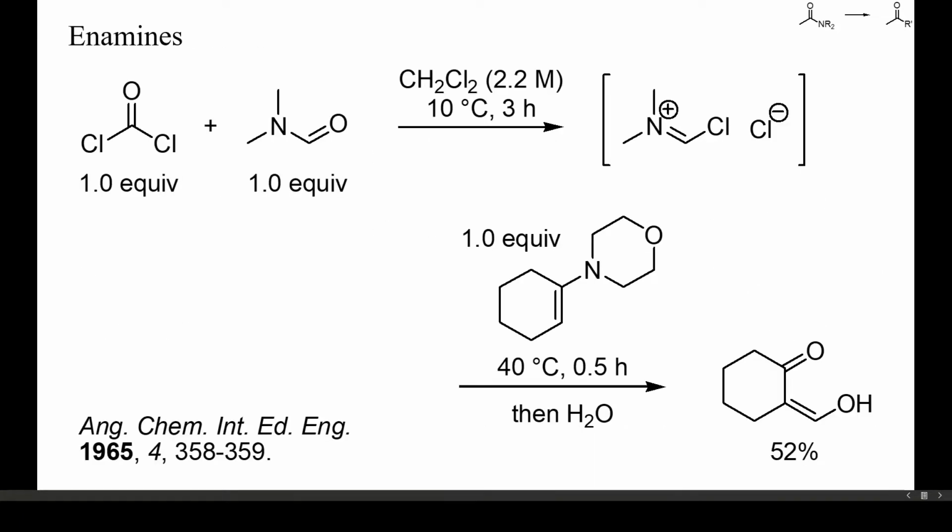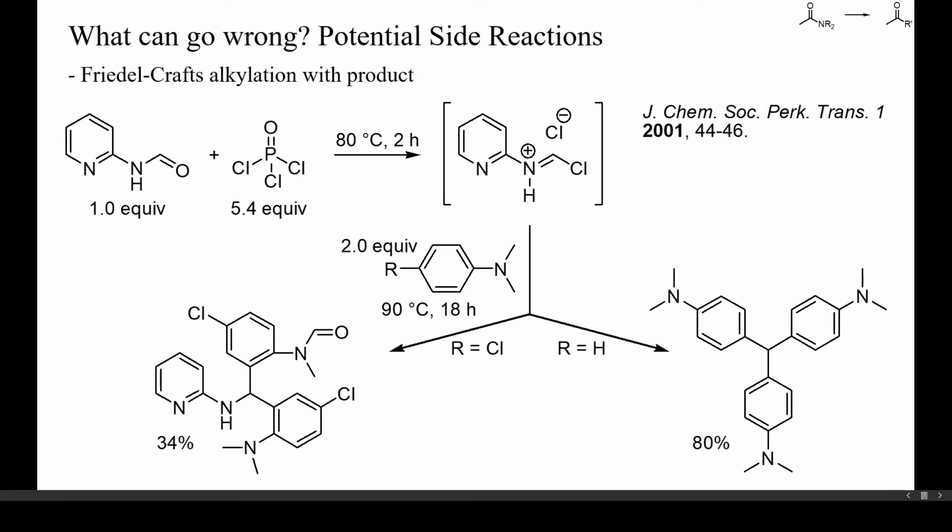This is an example of the formylation of an enamine, again to prepare 2-formyl cyclohexanone. Here phosgene was used to convert DMF into the chloroiminium chloride. Let's now have a look at potential side reactions.